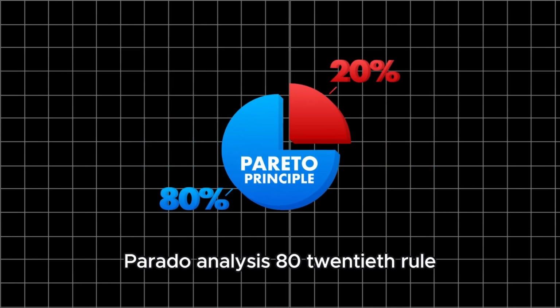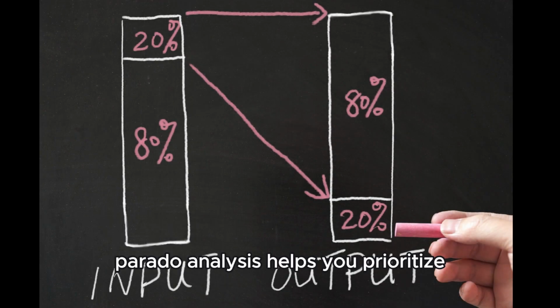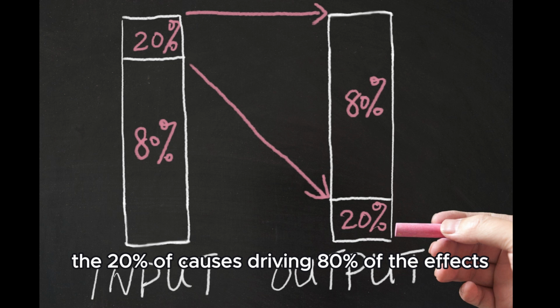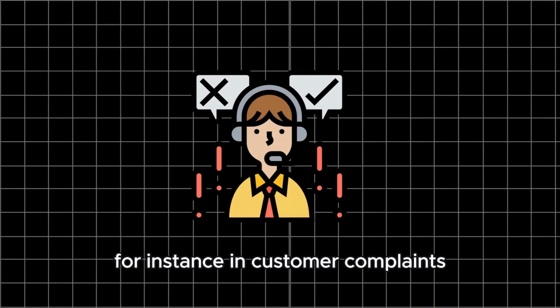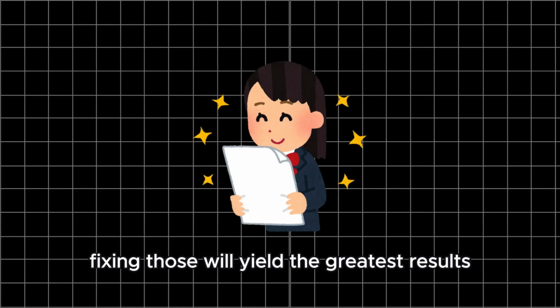Pareto analysis, 80-20 rule. Have limited time or resources? Pareto analysis helps you prioritize by focusing on the vital few, the 20% of causes driving 80% of the effects. For instance, in customer complaints, you might find a few recurring issues that account for most dissatisfaction. Fixing those will yield the greatest results.